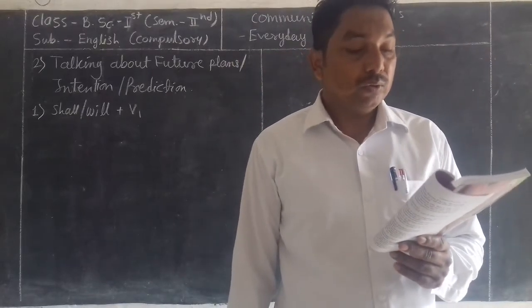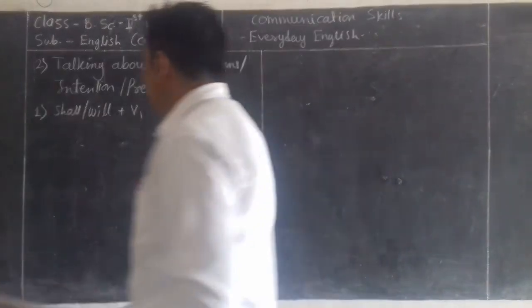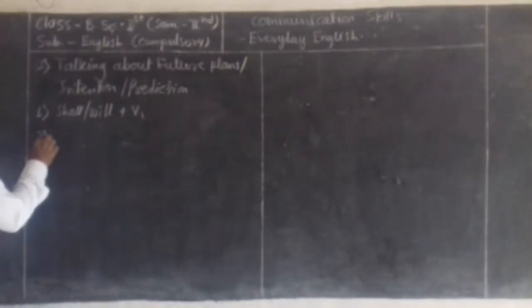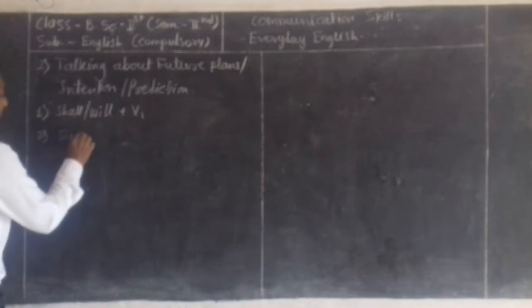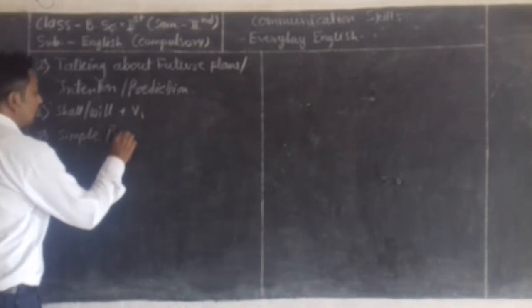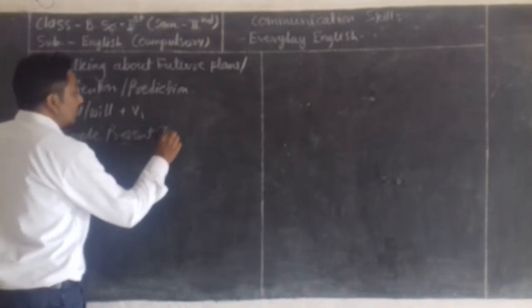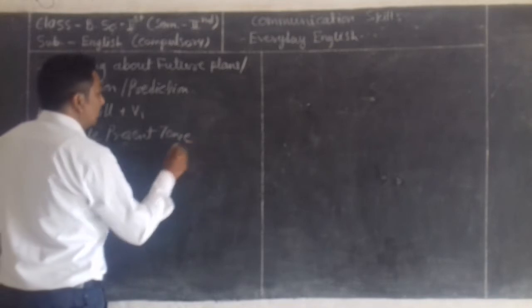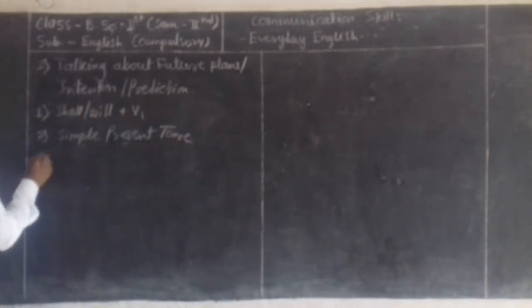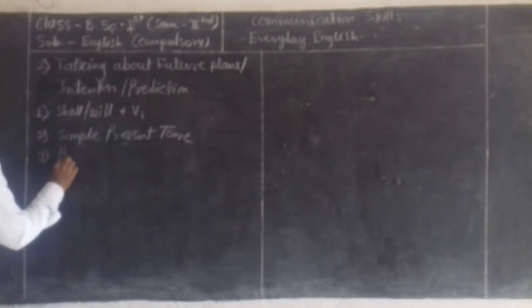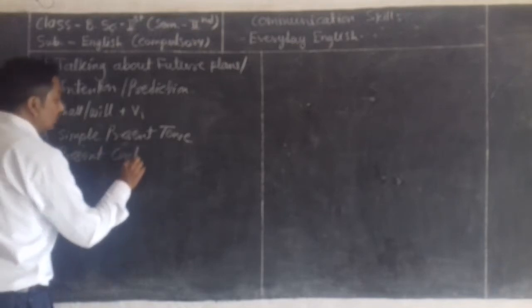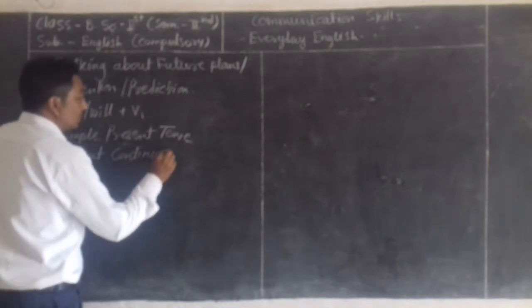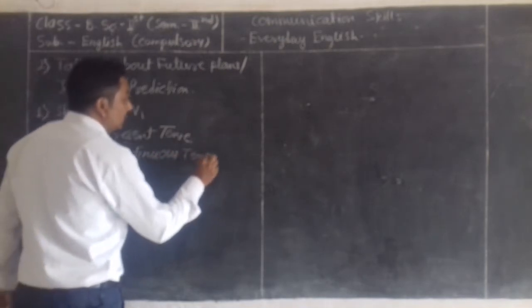We can also use going to plus verb. So the second way of expressing a future event is to use the simple present tense or the present continuous tense.